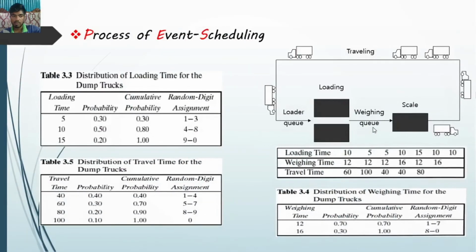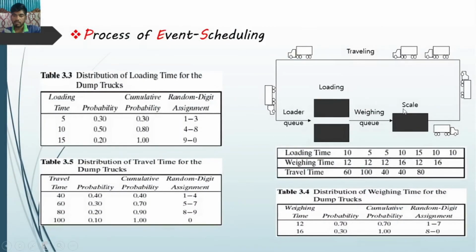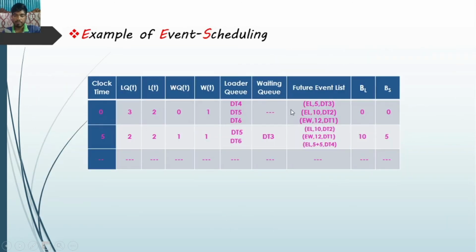Let's think that this is DT1, that means dump truck 1, this is dump truck 2, this is dump truck 3, and 4, 5 and 6 are waiting in this loader queue. So the loader queue contains DT4, DT5 and DT6.